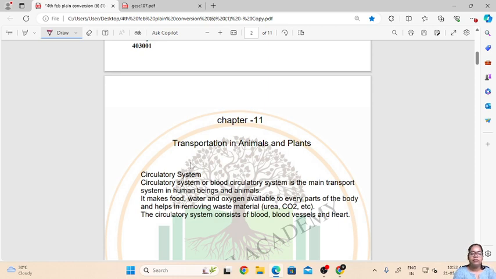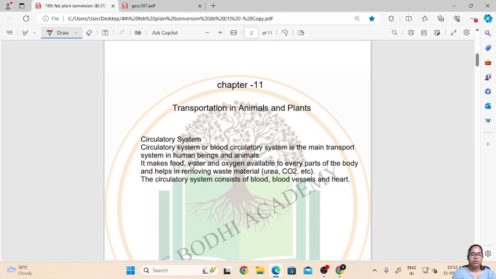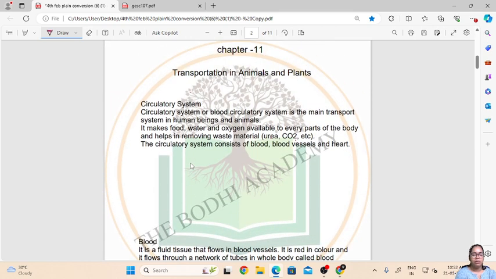The circulatory system or blood circulation system is the main transport system in human beings and animals. It makes food, water, and oxygen available to every part of the body and helps in removing waste from the body, that is in the form of urea and carbon dioxide. The circulatory system is mainly made up of three components, that is blood, blood vessels and heart.